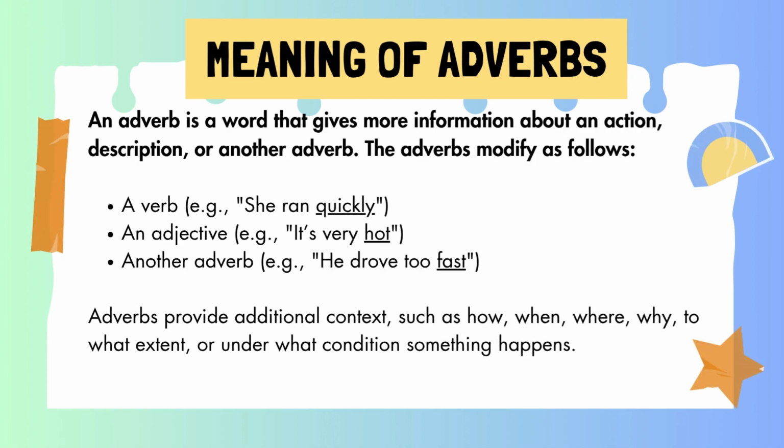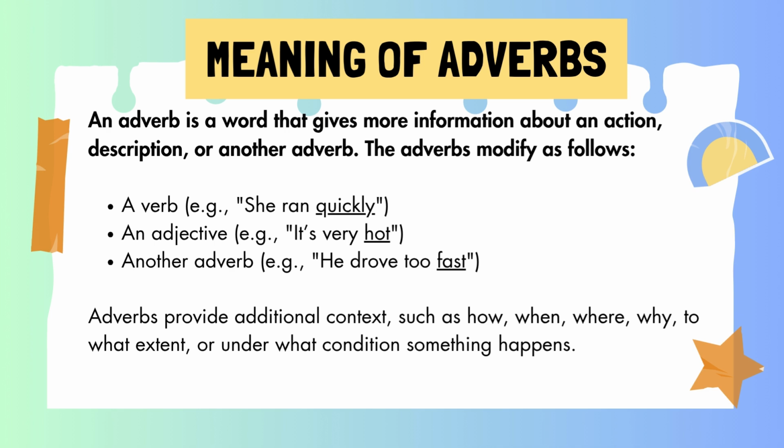Meaning of adverbs. An adverb is a word that gives more information about an action, description, or another adverb. The adverbs modify as follows: a verb, an adjective, another adverb.